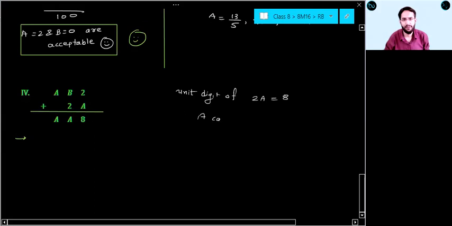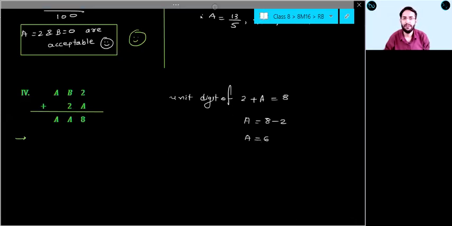A can be. Oh, sorry. I forgot it is plus. Yes, thank you, Shivansh. It is plus. My mistake, Shivansh. So unit digit of 2 plus a equal to 8. So your a can be what? First observation, your a can be 8 minus 2, which is nothing but 6.